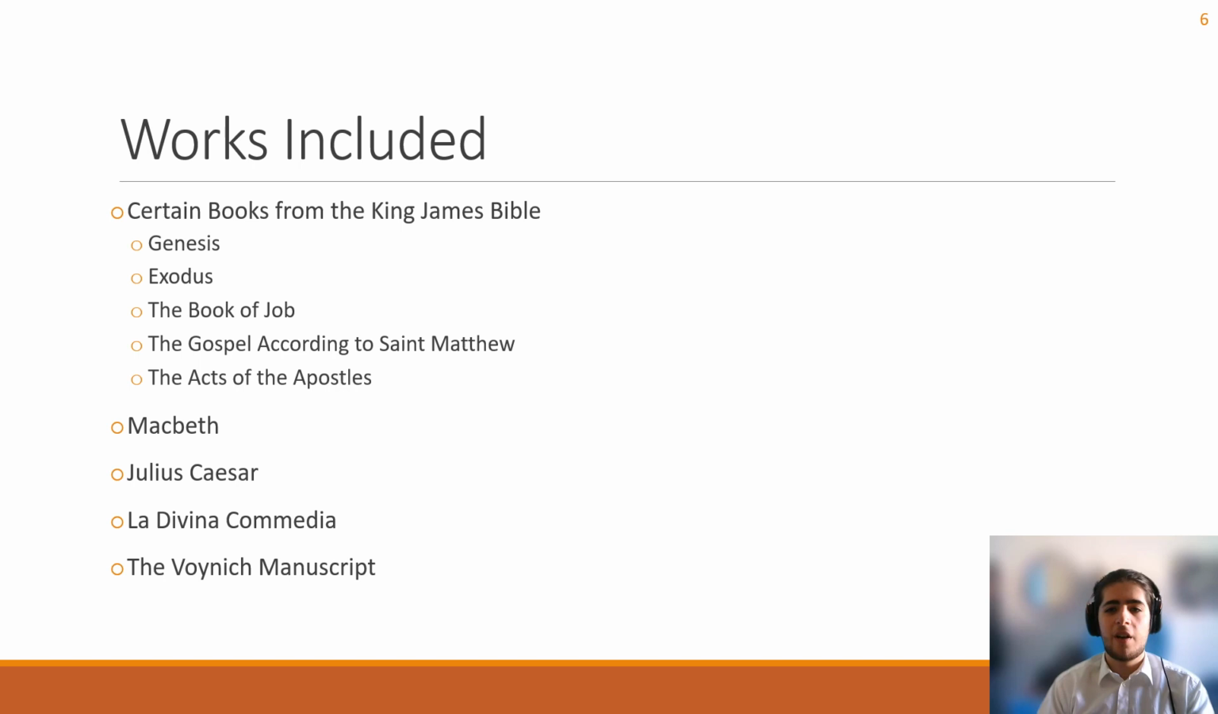To start off, the works included in this paper include certain books from the King James Bible, specifically Genesis, Exodus, the Book of Job, the Gospel according to St. Matthew, and the Acts of the Apostles. These particular books were chosen in order to emulate the different sections within the Voynich, and in addition, Shakespeare's Julius Caesar and Macbeth are included along with Dante's Divina Commedia, and the Voynich manuscript itself. Furthermore, all the books in the Bible, Macbeth and Julius Caesar, are in Old English and La Divina Commedia is in Old Italian.